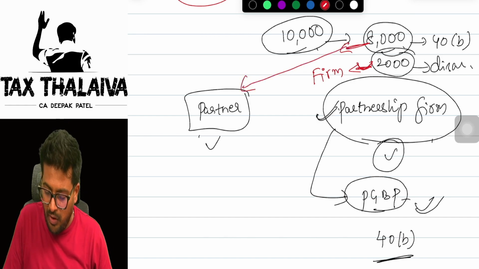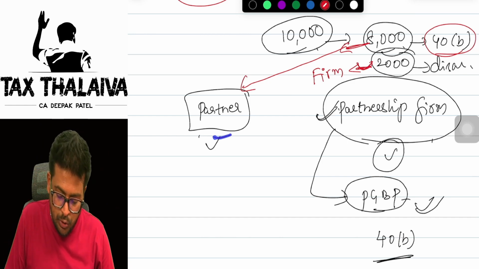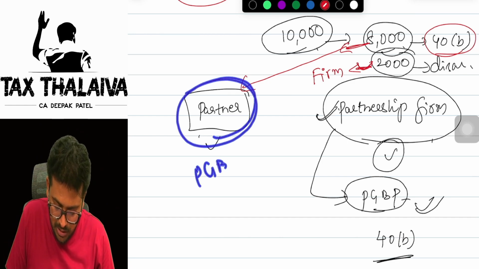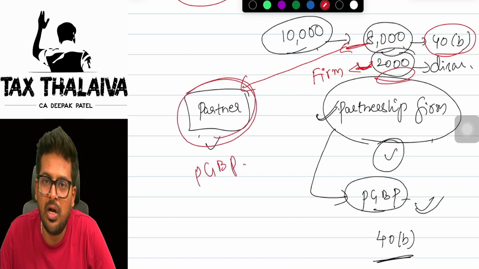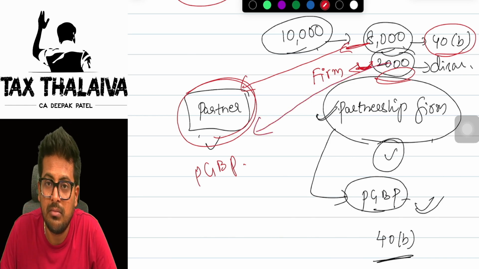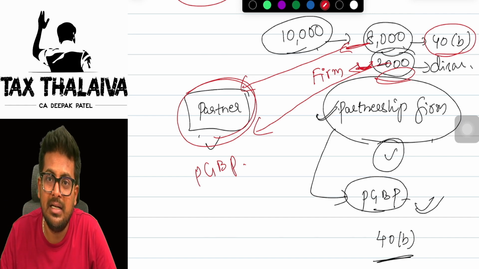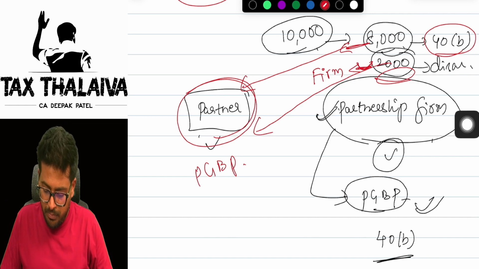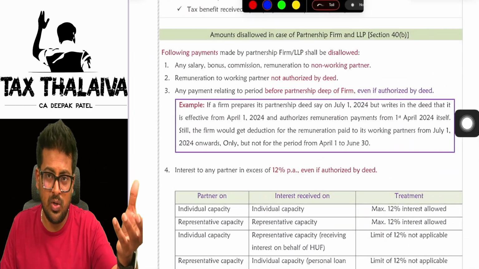So whatever 40B allowed in the hands of the firm, the partner has to pay tax on under PGBP. Whatever is disallowed, the 2,000 rupees, the partner will not pay tax on. Are you getting this? So the 2,000 will not again become income of the partner, because tax is already paid on it by the firm. I hope that is clear. Now we will look into what is disallowed.